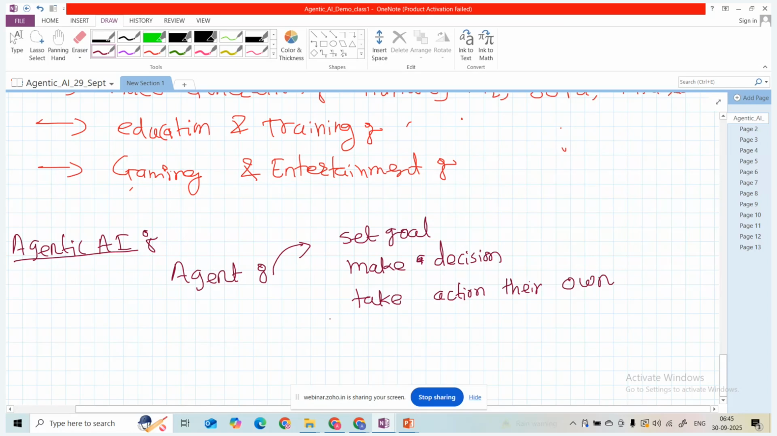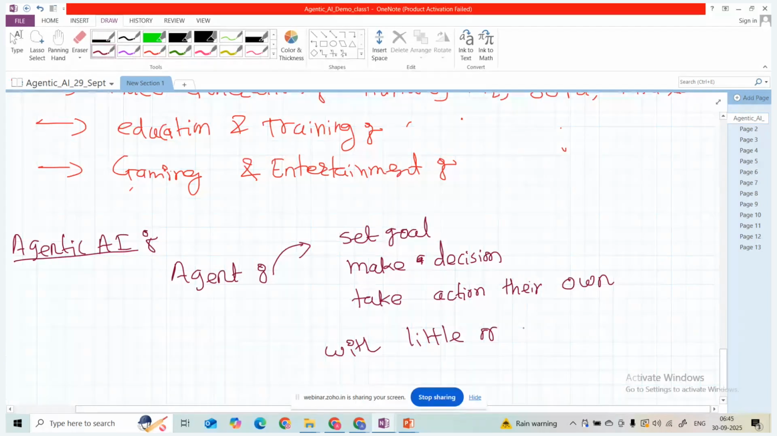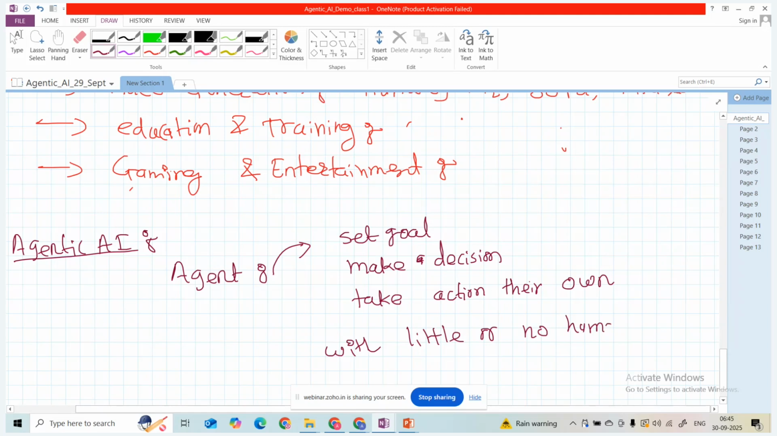With little or no human supervision. So agentic AI is an advanced form of AI, a system we are just calling an agent, where we set the goals, it makes the decisions, and takes its own actions with little or no human supervision. In traditional AI, it will only answer